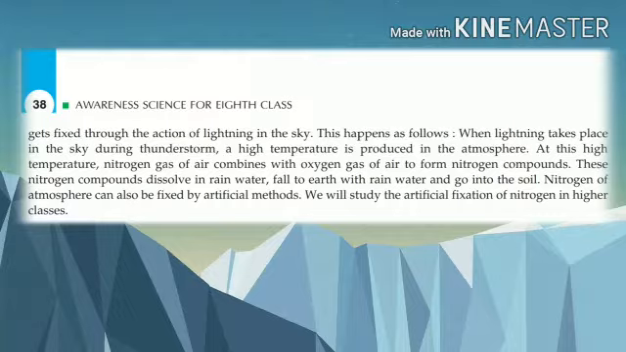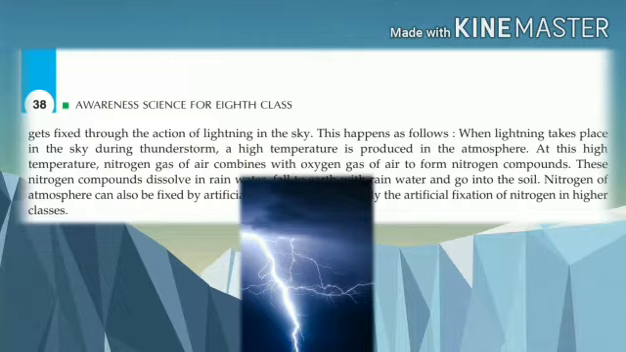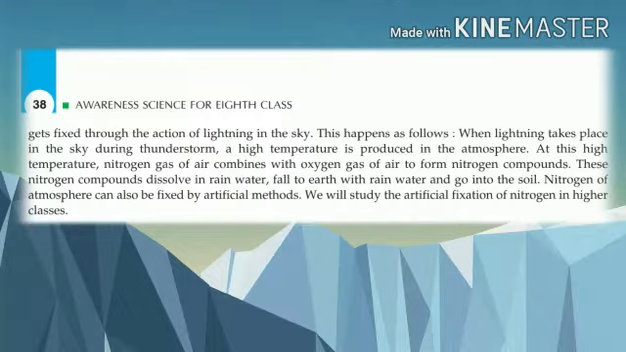Besides nitrogen fixation, lightning also helps in the fixing of nitrogen into the soil and helps in the nitrogen cycle. This happens as follows. When lightning takes place in the sky during thunderstorm, a high temperature is produced in the atmosphere. At this high temperature, nitrogen gas of air combines with oxygen gas of air to form nitrogen compounds.